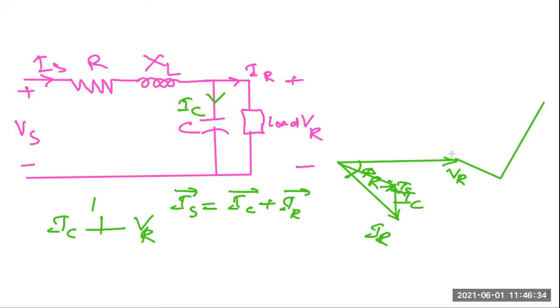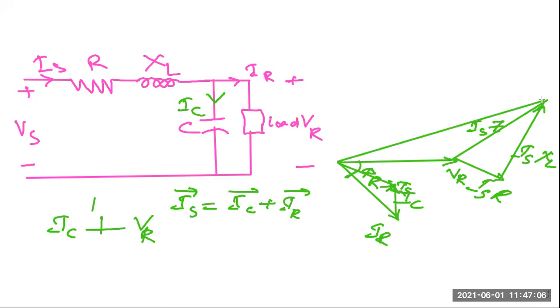Now this phasor will be your IS into Z. So finally I should write here one by one. This vector is your IS into R. This vector is IS into XL. And this vector is IS into Z. Now if we connect this point and this point, what will we get?